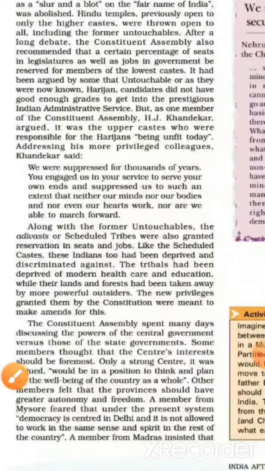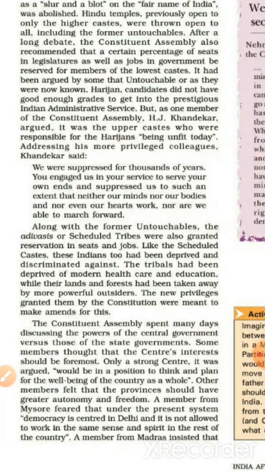The Constituent Assembly spent many days discussing the power of the central government versus those of state governments. Some members thought that the center's interest would be foremost. Only a strong center, it was argued, would be in a position to think and plan for the well-being of the country as a whole. Other members felt that the provinces should have great autonomy and freedom.